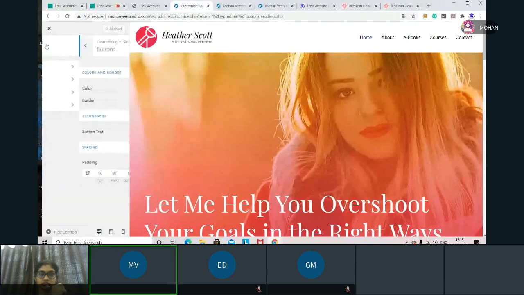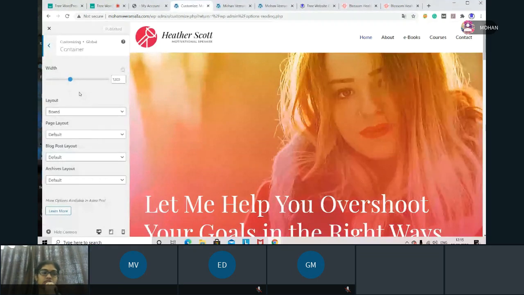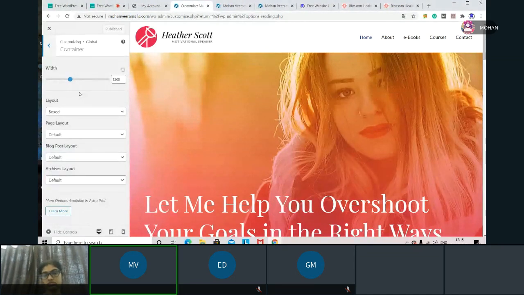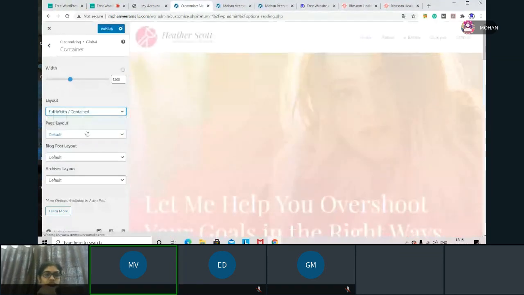I'm going back again, and here I can see container. Container means your website layout, how it should be, full or left side you want a gap, or right side you want a gap, or you want it in a box, everything. So here for the layout, I can see full width contained, full width stretched, what kind you want. The better thing, maximum you go with full width contained, that will be better.